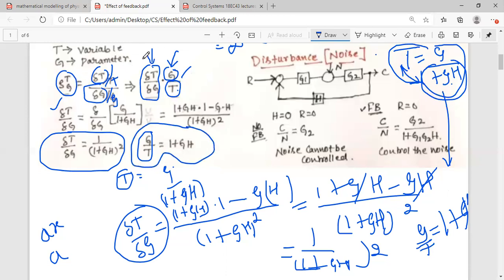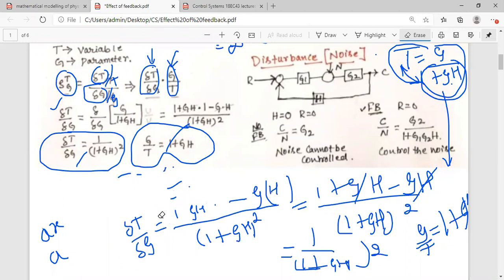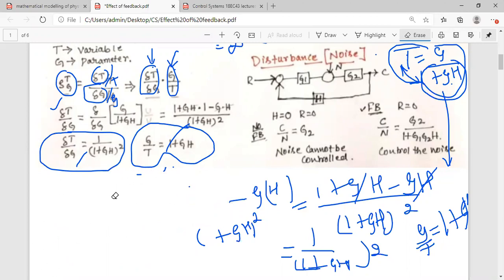So in the sensitivity, these two things I have calculated. You can see the arrow marks: this is your first term, this is your second term. Now I will substitute the values.